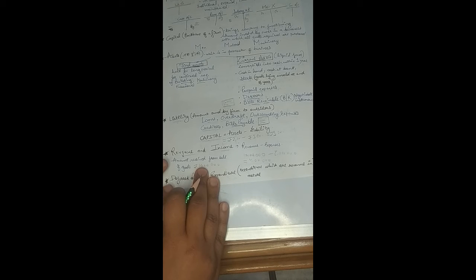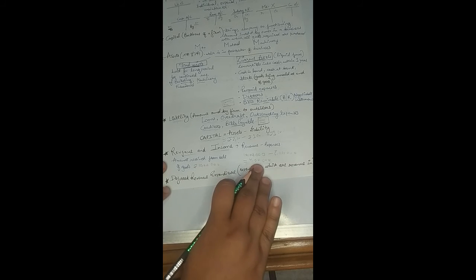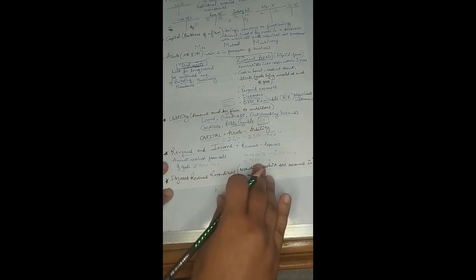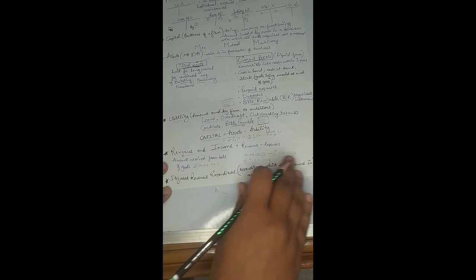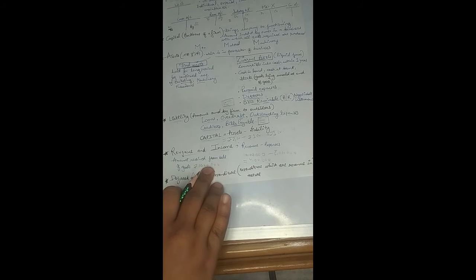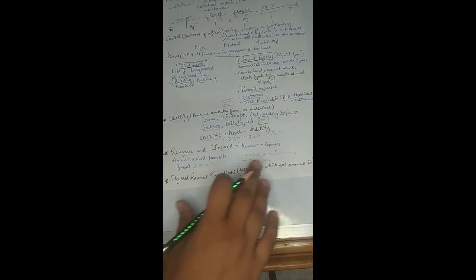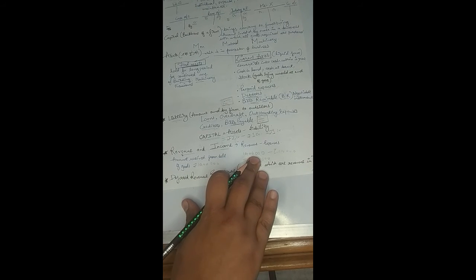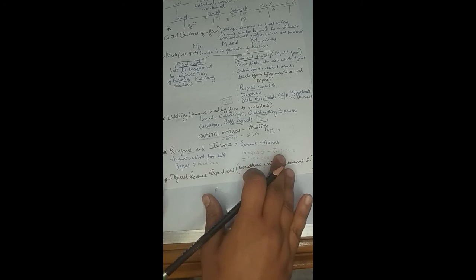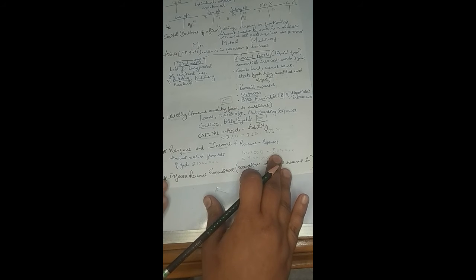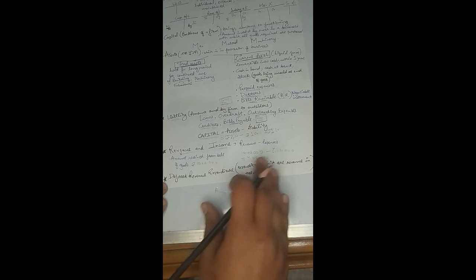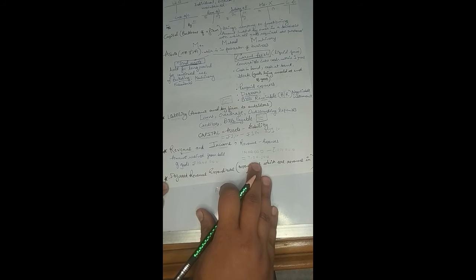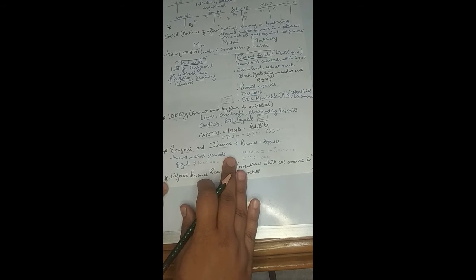So revenue is the amount which is generated from the sale of the goods. However, the income is the amount which is found after deducting the expenses which were involved in making the sold goods, right? So 10 lakh worth of goods were sold, but in order to manufacture those goods, 6 lakh was incurred by the company. So 4 lakh will be the income of the organization, right?